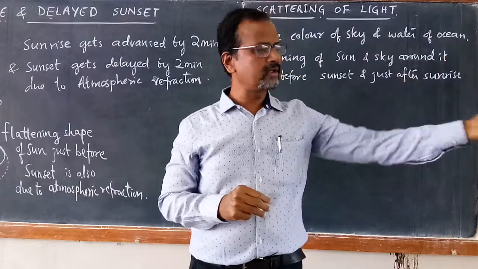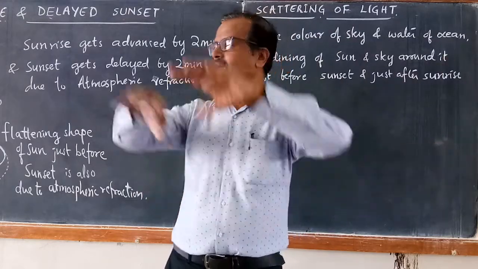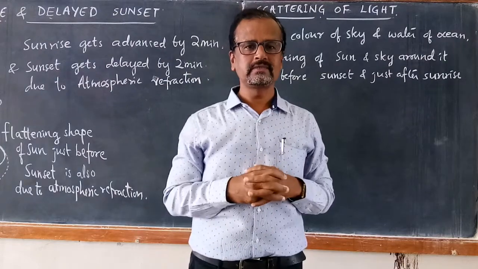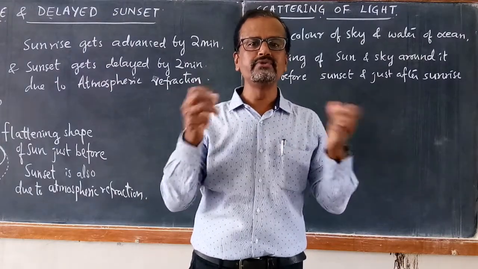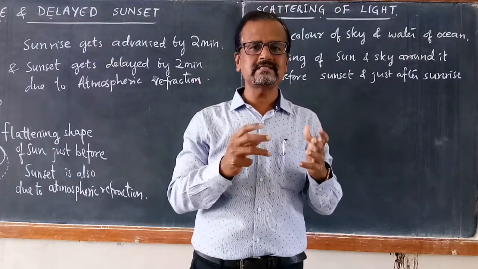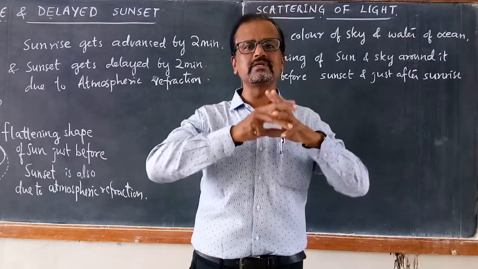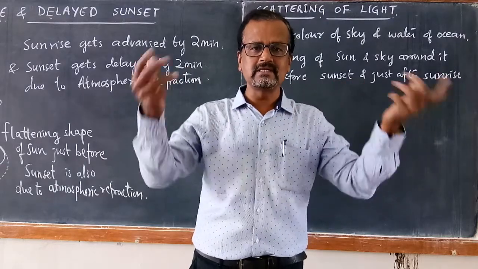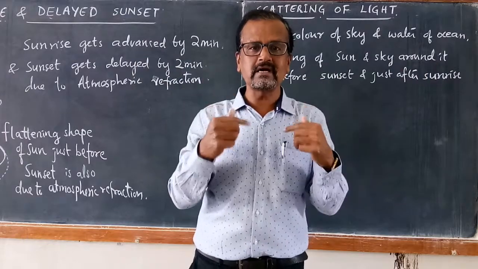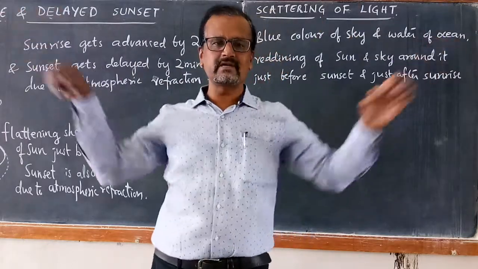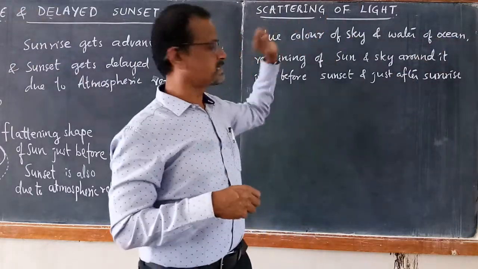When it falls on the objects, it gets reflected and enters our classroom. This is what we call diffused sunlight. The light gets reflected and diffused in all possible directions. So this diffused light enables our eyes to see the things around us. So that is due to scattering of light.